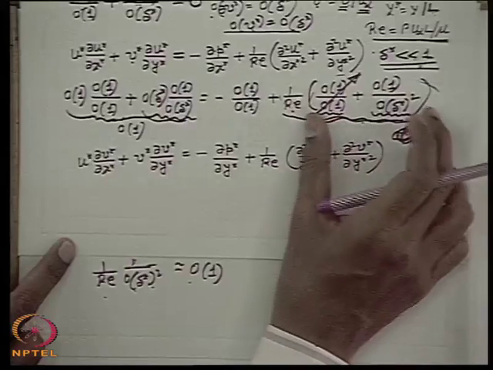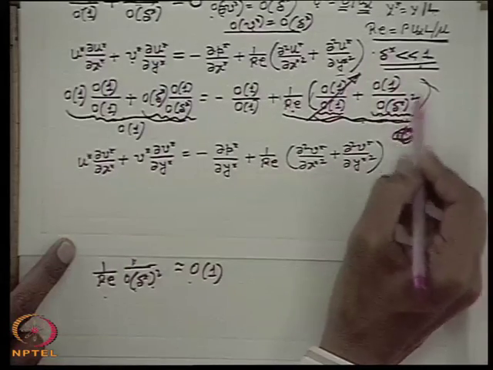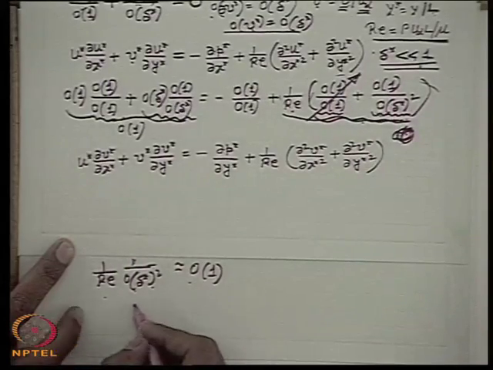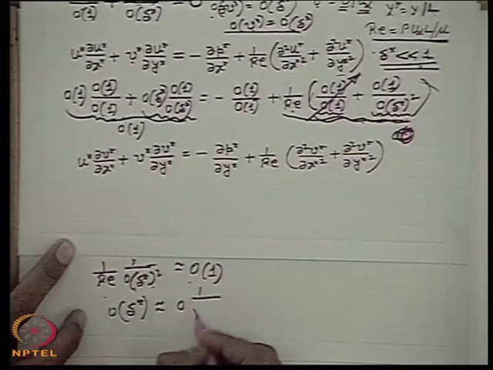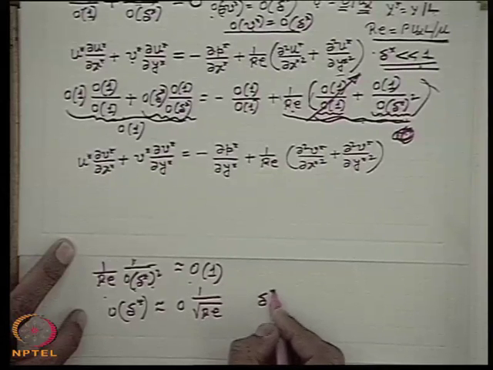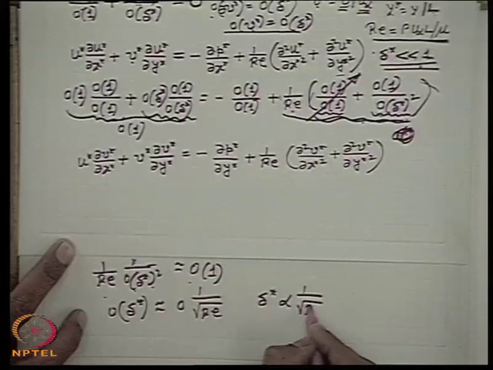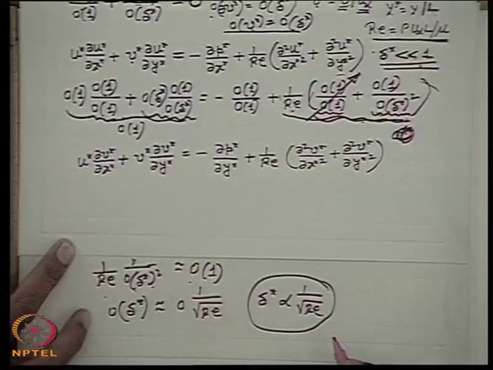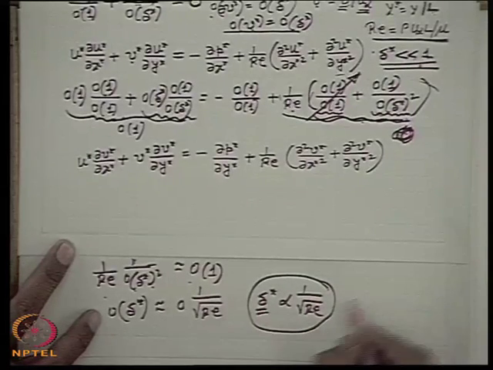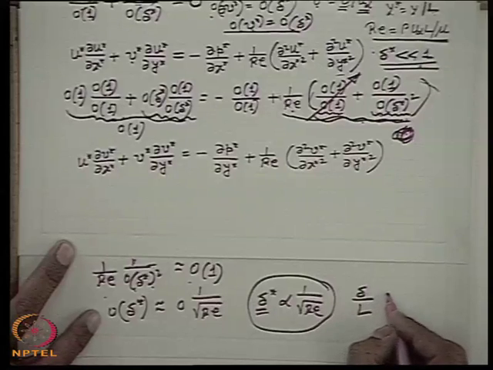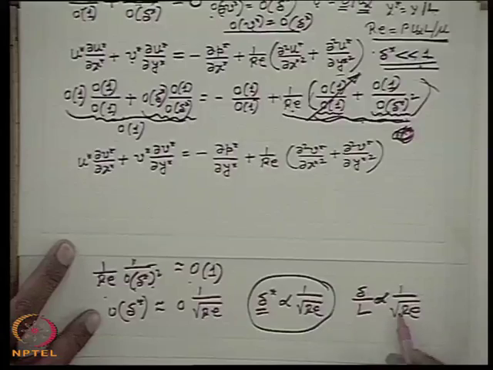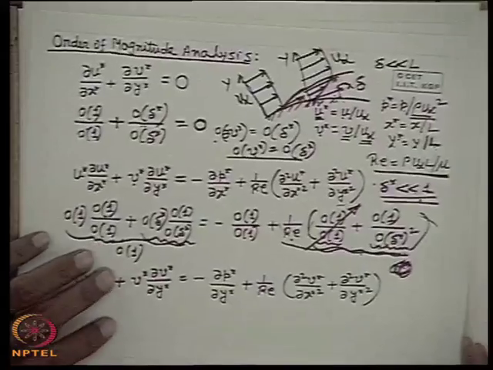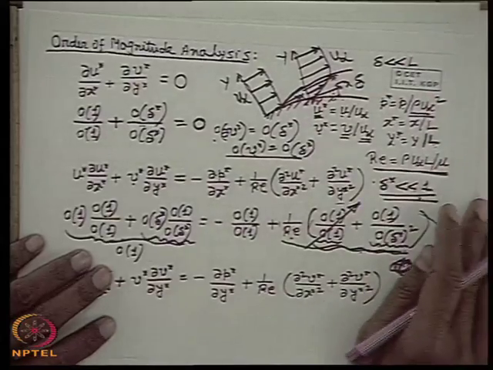But this term we can neglect, because the order of the terms within the bracket will be dominated by this term only. If we equate this, we see that the order of delta star becomes equal to the order of 1 by root over Re, or simply delta star is proportional to this. Already we have shown earlier that delta by L is proportional to 1 by root Re. So if Re is very high, delta by L will be very low, which means the boundary layer thickness will be much smaller compared to any characteristic length of the problem.